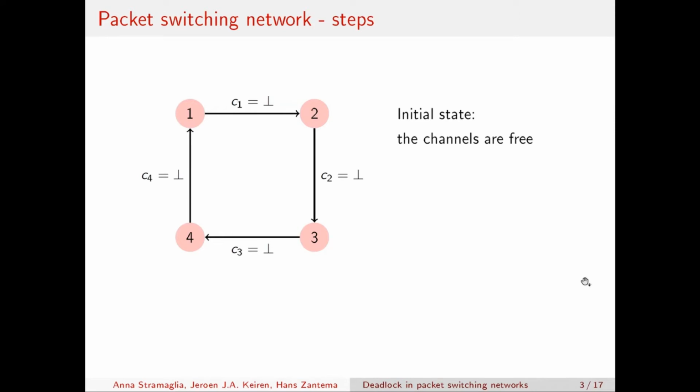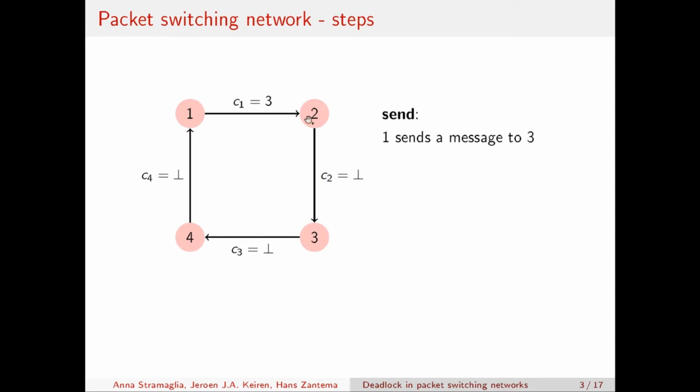Let's see now which are the possible steps that a packet switching network can take. There are three possible steps. We start with this example of 4 channels, which are all empty, so we are in the initial state, and 4 terminals. Let's now suppose that node 1 wants to send a message to node 3. Then the packet switching network performs a send step, and after it performs this step, the channel C1 is now filled in by the value 3. As I said, the channel is identified by the content of the message, which is its destination.